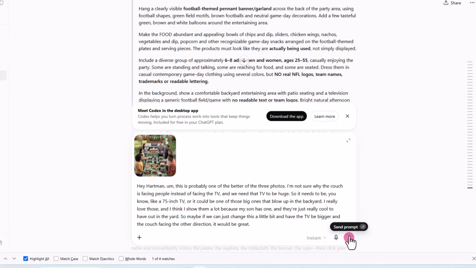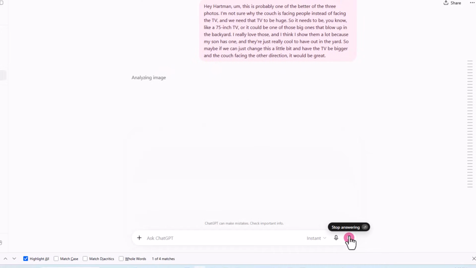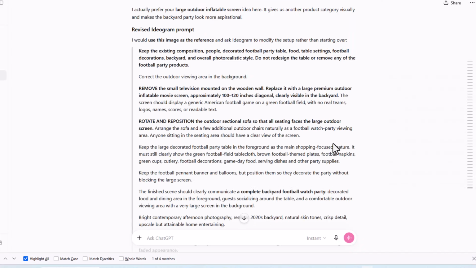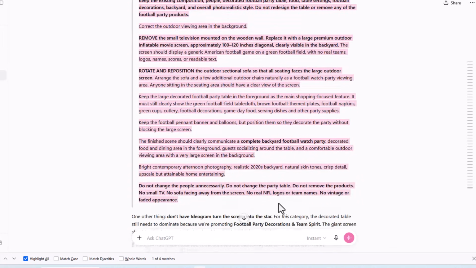And now he's going to come up with a new prompt for me. Well, this was interesting. What he's suggesting is that we use the image that Ideogram gave us as our reference, and then we go in and we tell him what to do. So we're going to try that, see what happens.